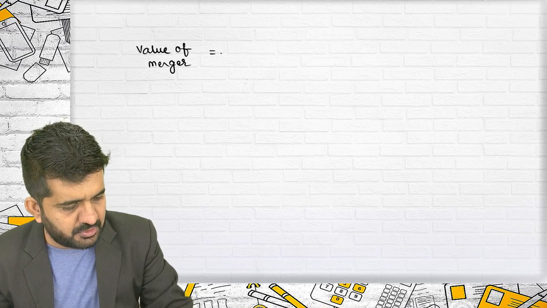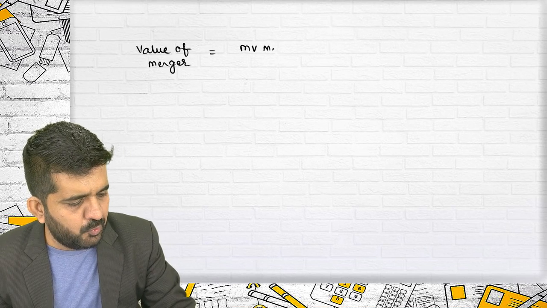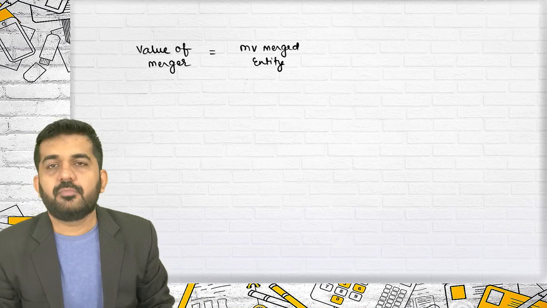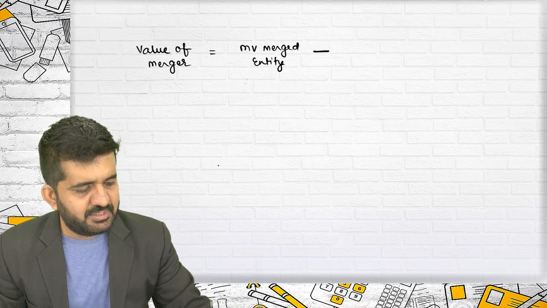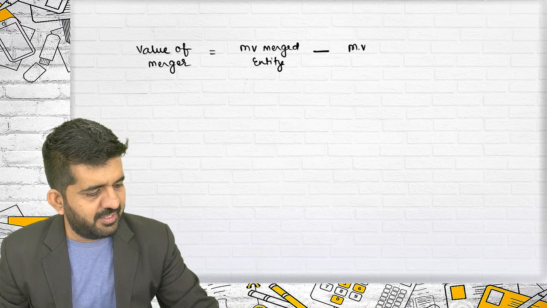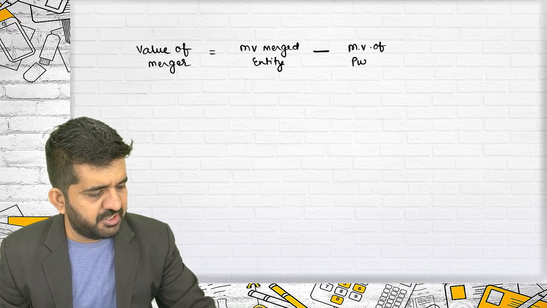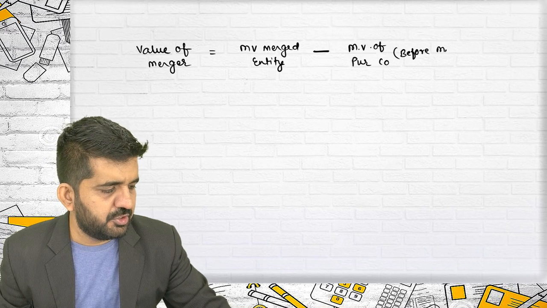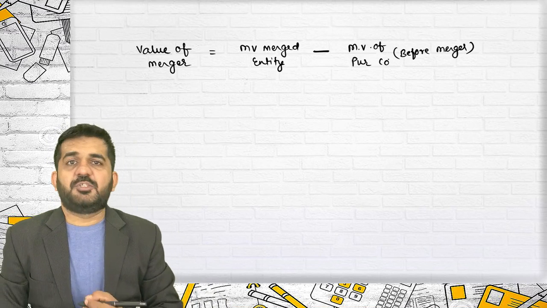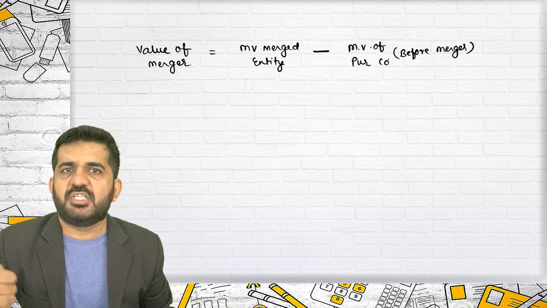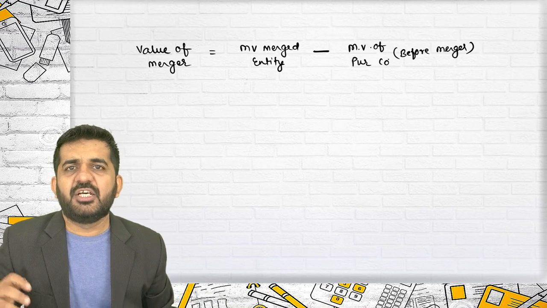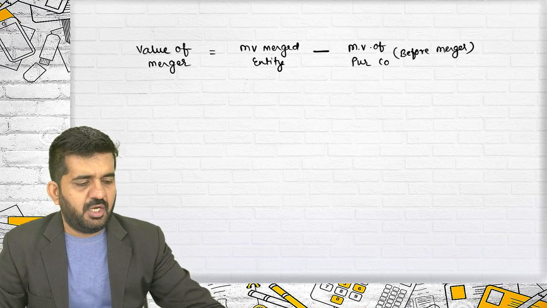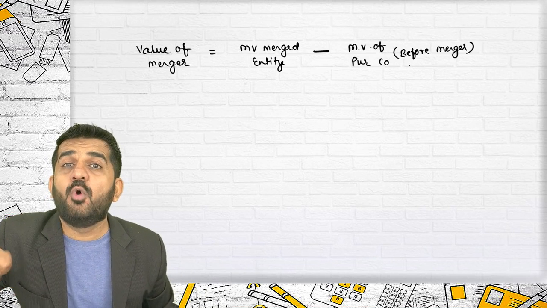Market value of merged entity minus market value of purchasing company before merger. So it is practically market value of purchasing company after merger minus market value of purchasing company before merger. So this is nothing but value of merger.